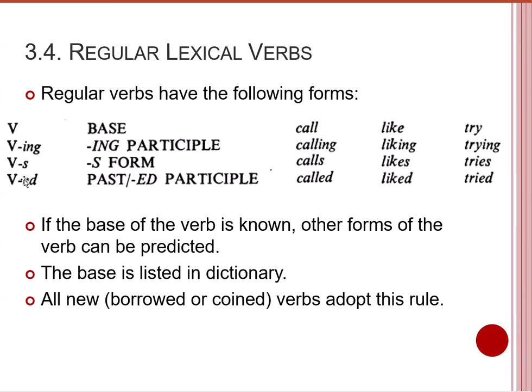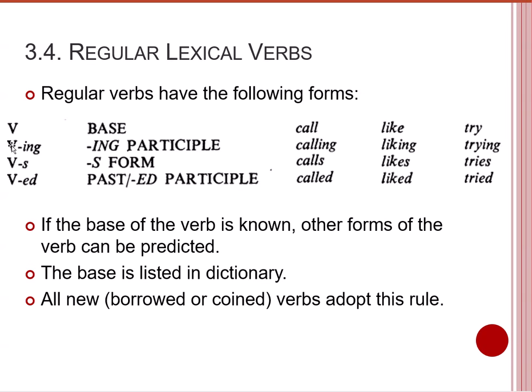The functions would remain 5, because VED1 and VED2 have 2 different functions, and verbs appear in 2 different contexts. But in terms of forms, in terms of the outer shape of the verb, we have 4 forms of regular verbs. So what are the 4 forms we have in terms of the symbol V, which is the base, like call, like try,